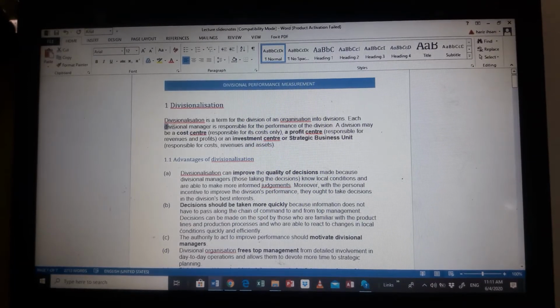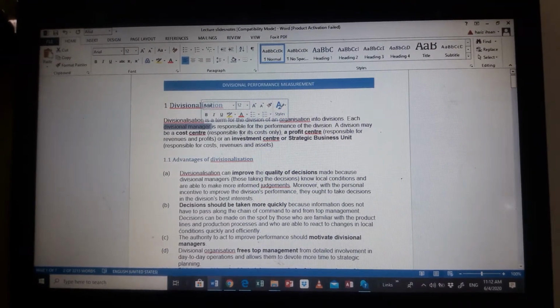So therefore, divisionalization is good for us to give responsibility, and to know who, where and when we can claim the responsibility, due to the divisional managers.